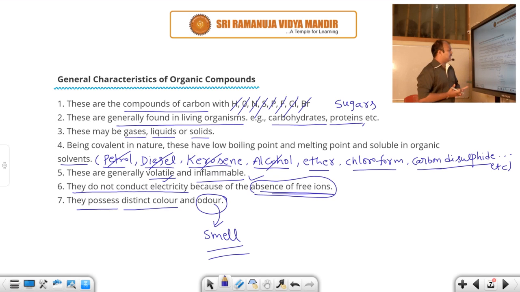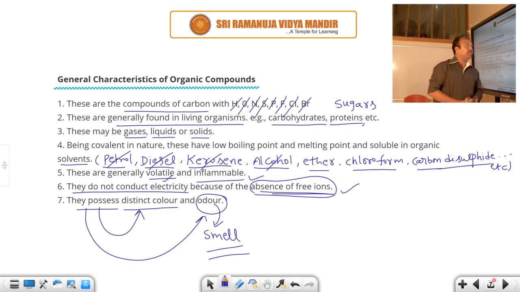And organic compounds act as bad conductors of electricity due to the absence of free ions. And organic compounds possess distinct colors and distinct odors. Different colors and different smells are present in organic compounds.